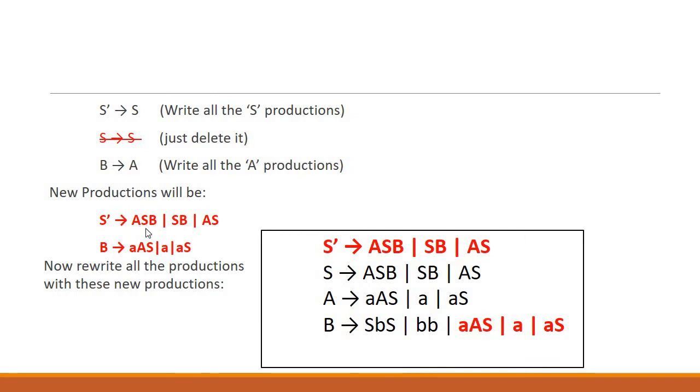So S' produces all those productions which technically belong to S, and B is producing all those productions which technically belong to A. So here we are rewriting the productions. S' was previously producing S, so here we removed that S and we are writing all the productions related to S. B was previously producing capital A, and now B is producing all the productions from A. So this is the step in which we are removing unit productions.